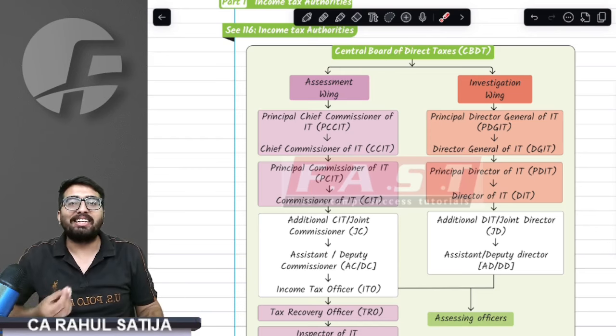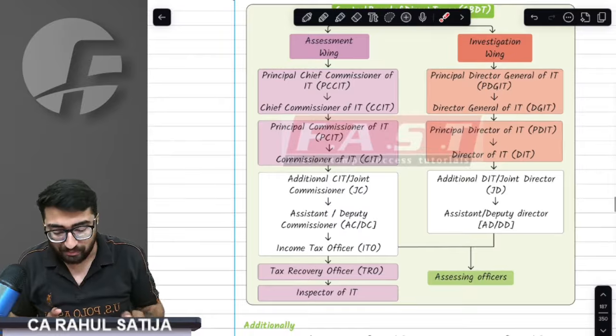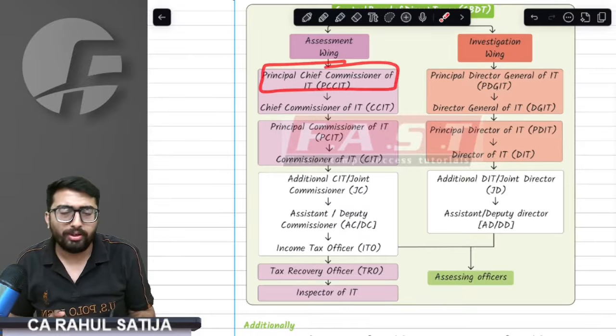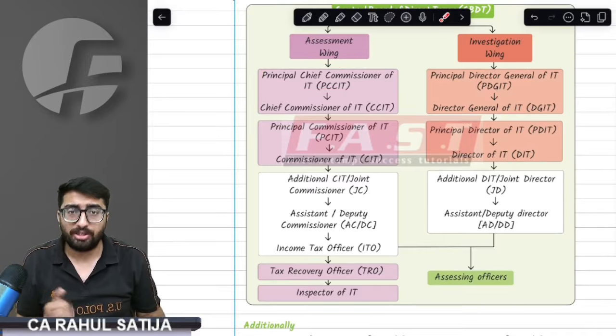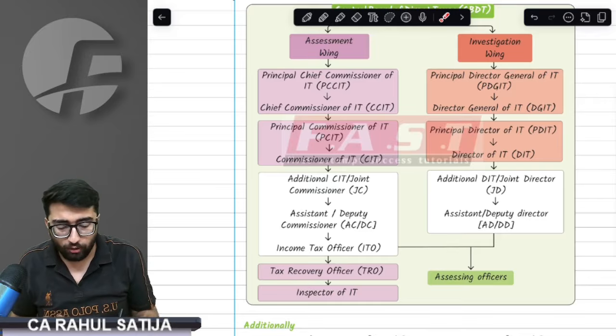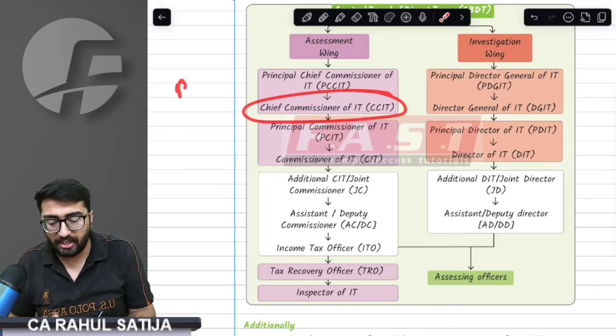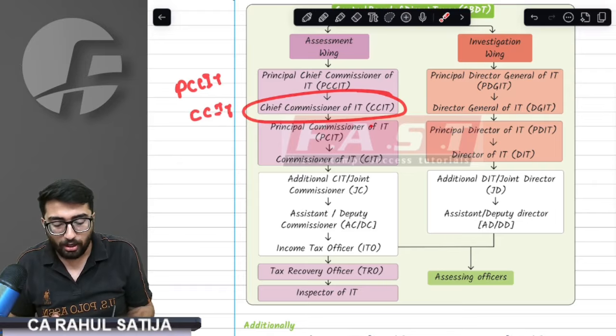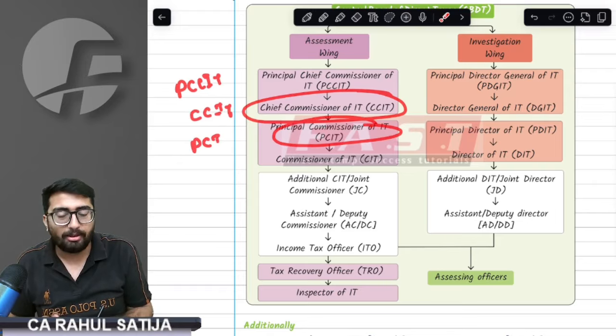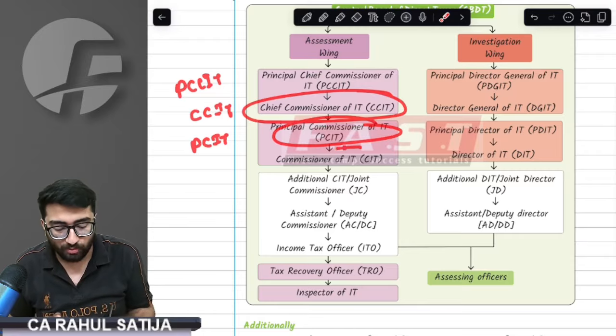Now, who are the key important people in this? First of all, over the top, we have the Principal Chief Commissioner of Income Tax, below which we have the Chief Commissioner of Income Tax. In short, we call them PCCIT or CCIT. Below which we have PCIT, the Principal Commissioner of Income Tax, below which we have the Commissioner of Income Tax.